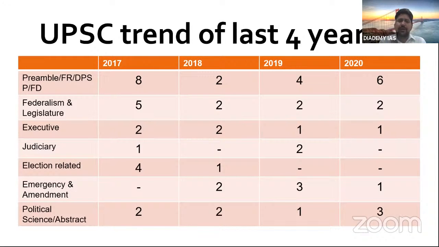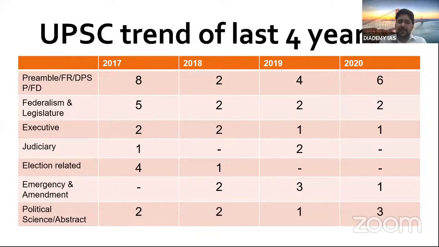In 2020, there is no question, although indirectly. One thing I want to tell you, in polity some questions UPSC framed in such a manner, because UPSC asks statement type questions. In statement 1, suppose it is covering Parliament, in statement 2 it will cover the Governor or maybe the President, and in statement 3 it may add any clause related to the judiciary or Election Commission. So in a single question, UPSC is covering so many dimensions. Ultimately, there is no watertight compartment to compartmentalize these questions, although I tried my best to give you an idea, but still there are many questions which you keep here and there.